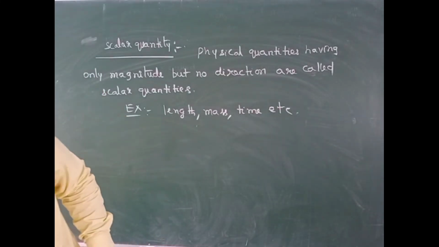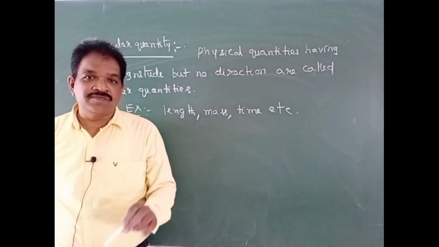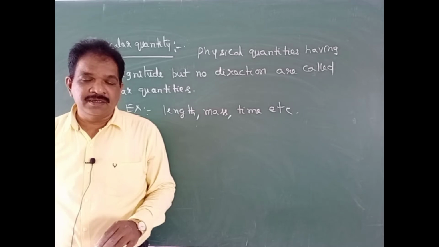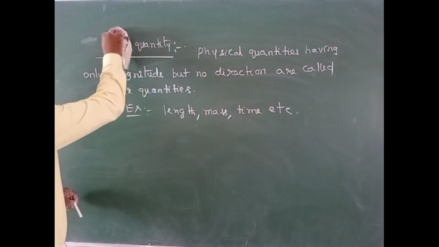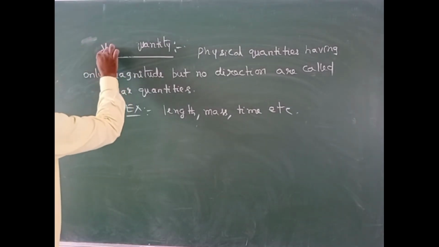Some physical quantities, their magnitude will depend on the direction of the body. Those physical quantities are called vector quantities. So next one will be vector quantities.